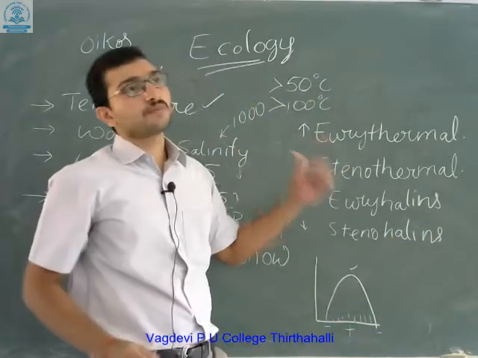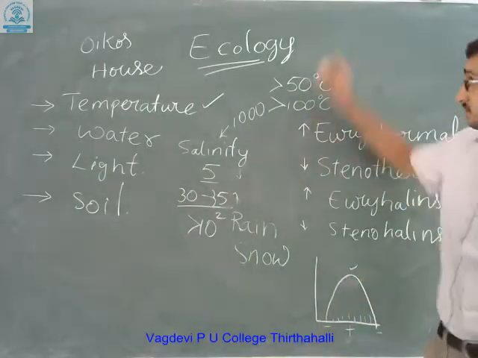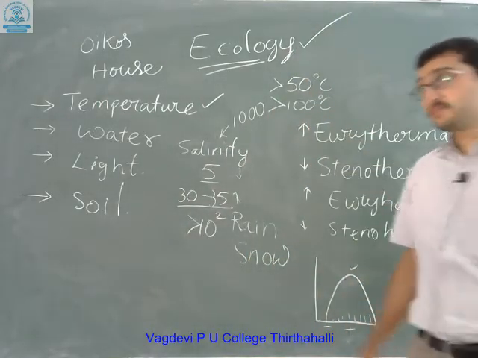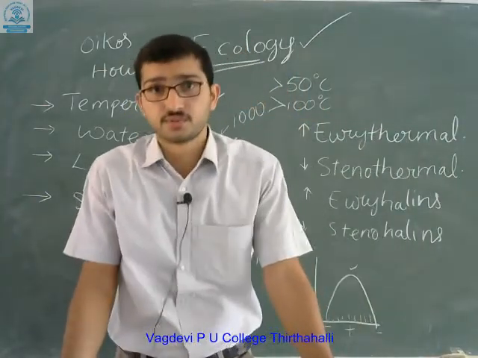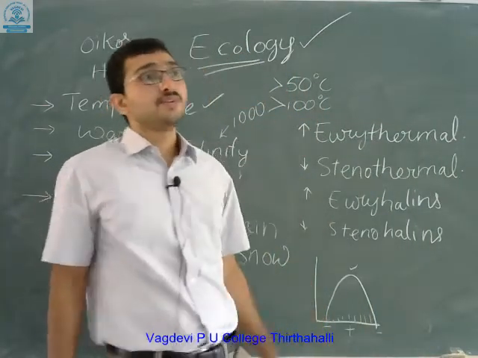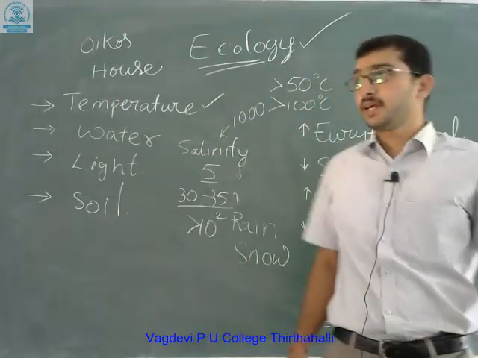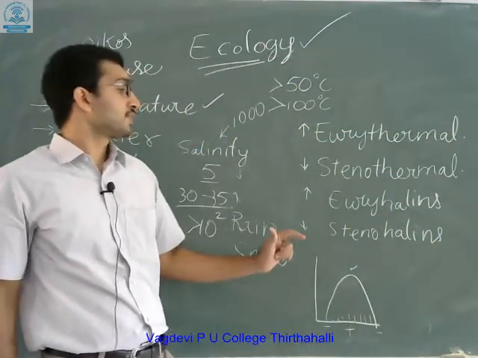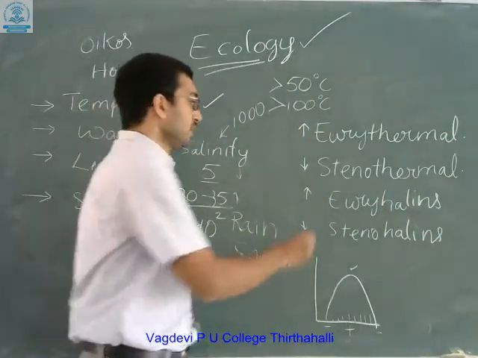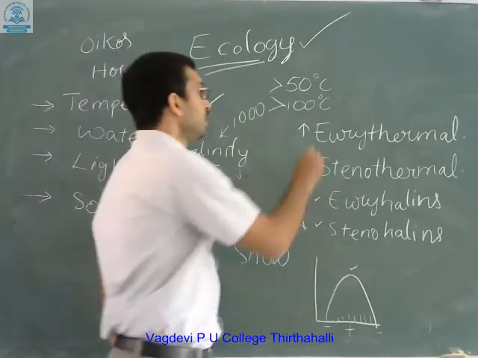These four terms are really important. In the ecology section of NEET you are going to get about 3 to 4 objectives, and these terms will definitely help you enhance your score: eurythermals, stenothermals, euryhalins, stenohalins. Euryhalins and stenohalins are related to salinity.